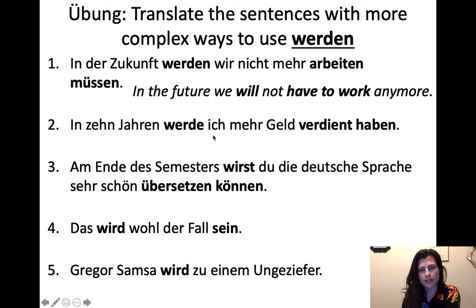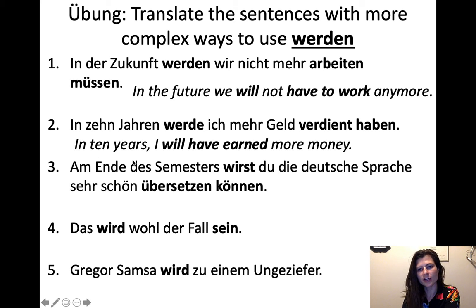In 10 Jahren werde ich mehr Geld verdient haben. So now this is that future past situation because we have the past participle and then the helping verb haben that you would normally use in this situation. Ich habe verdient. I have earned, right? So we sort of have the past tense going on here at the end of the sentence, but then we pair it with the future to make the future that's talking about the past. So in 10 years, I will have earned more money. Will have earned. Werde verdient haben. I will have earned more money.